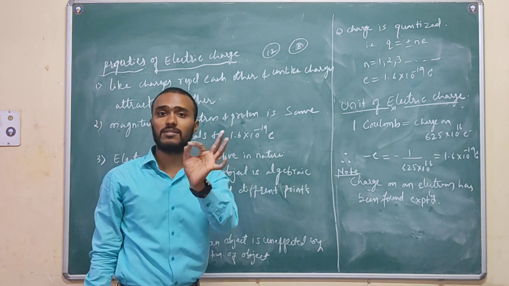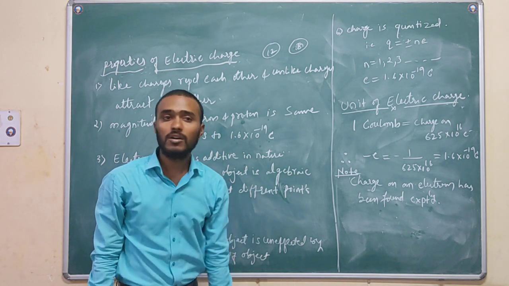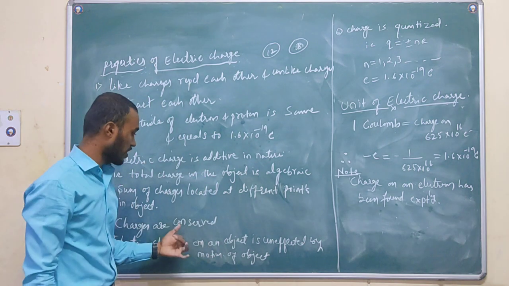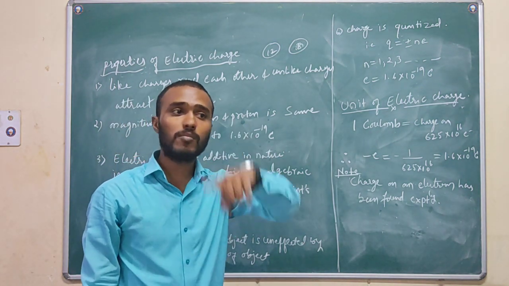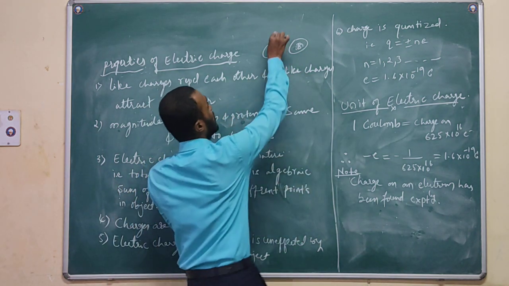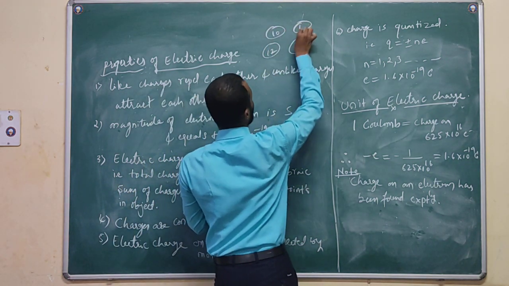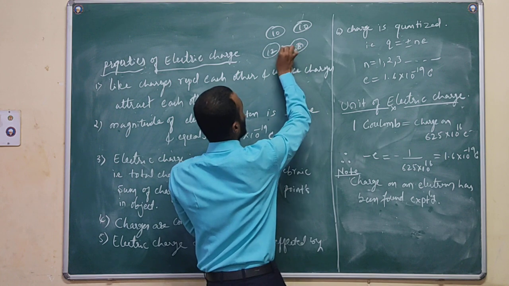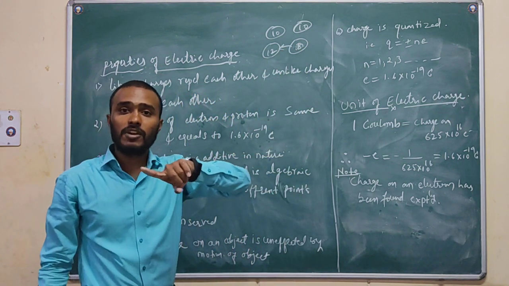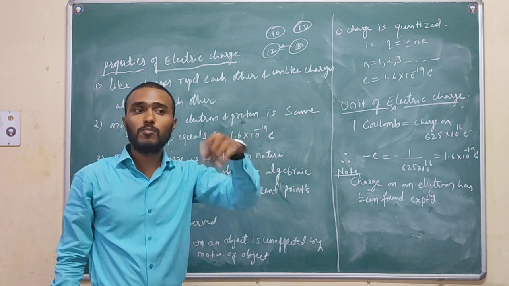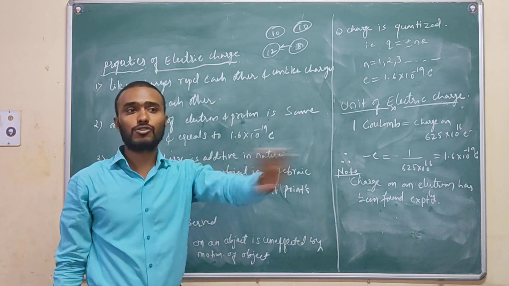Charge is a characteristic of a body. Try to remember, it is very important. We can transfer it from one body to another. Before it was 10; by rubbing, one became 8 and the other became 12. That means we can transfer charge from one body to another body, but we can't destroy charges.